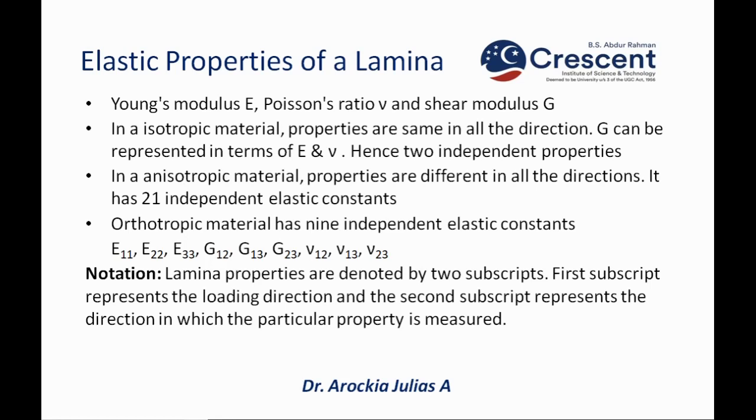In an anisotropic material, properties are different in all the directions. They are direction dependent. So, in all the directions, the properties will change. So, it has totally 21 independent elastic constants. Now, in an orthotropic material, there are 9 independent elastic constants. Now, we are going to focus on this orthotropic material for this particular case. In a lamina, we take it as orthotropic material.